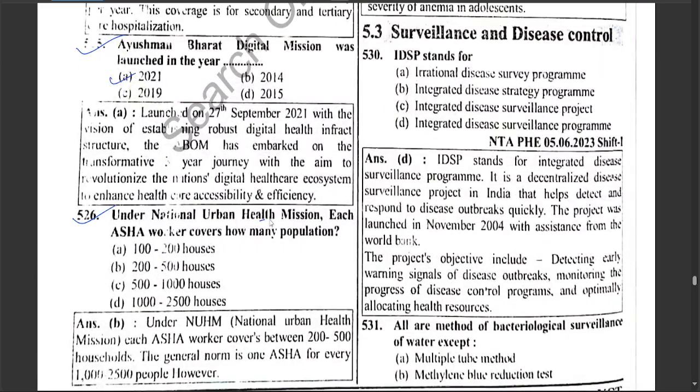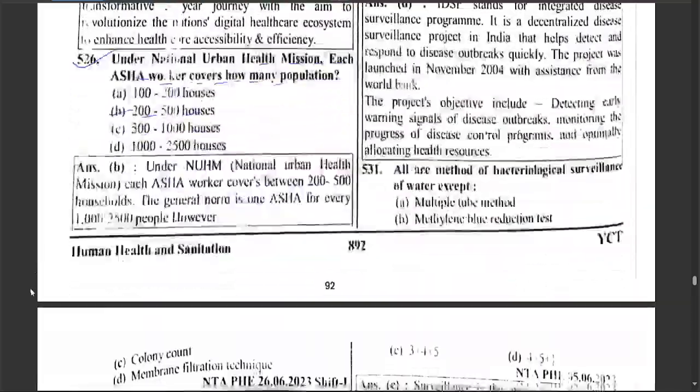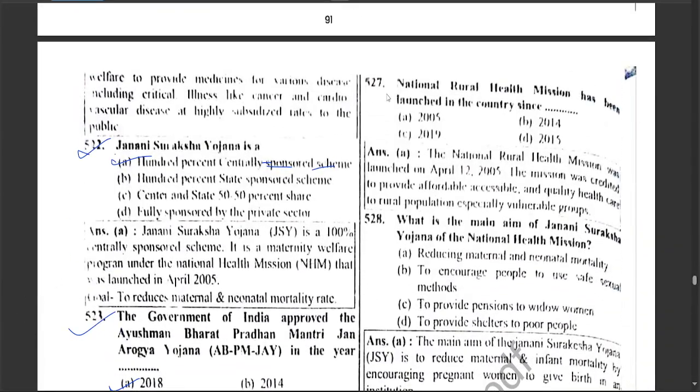Under the National Urban Health Mission, each ASHA worker covers how many population, which is 200 to 500 houses. National Rural Health Mission has been launched in the country since which year? Which is 2005.